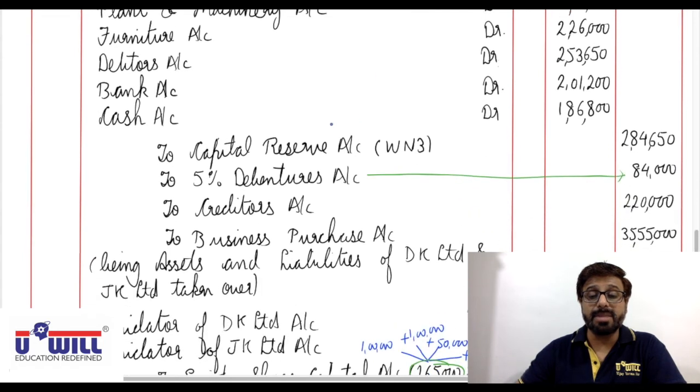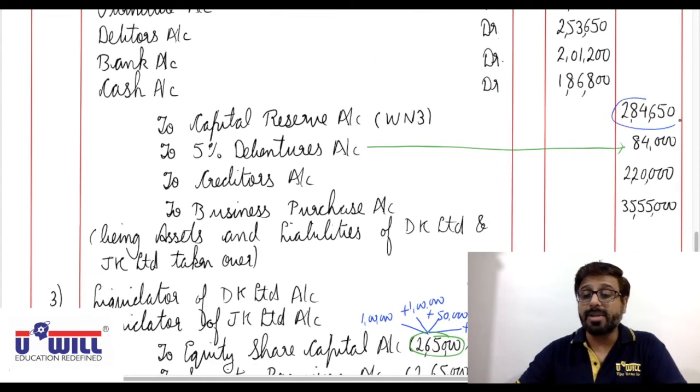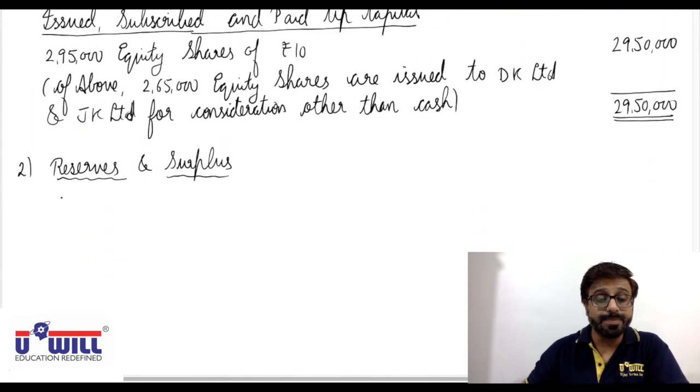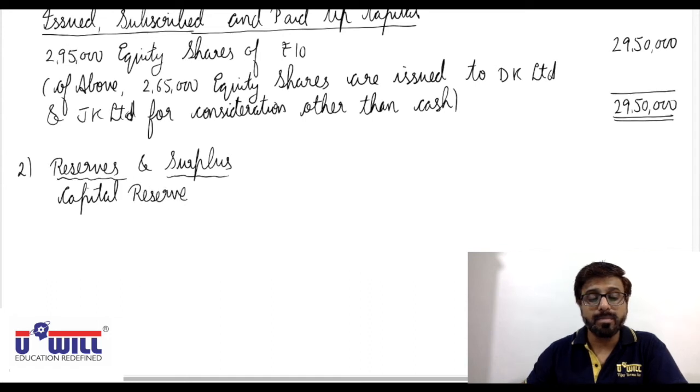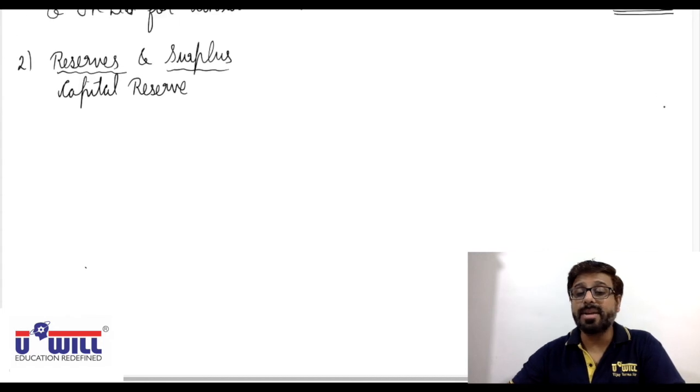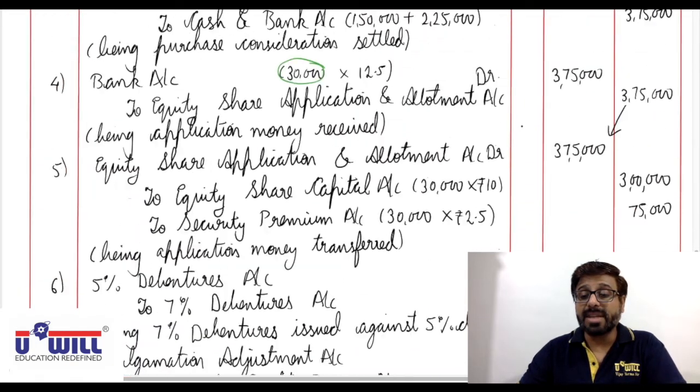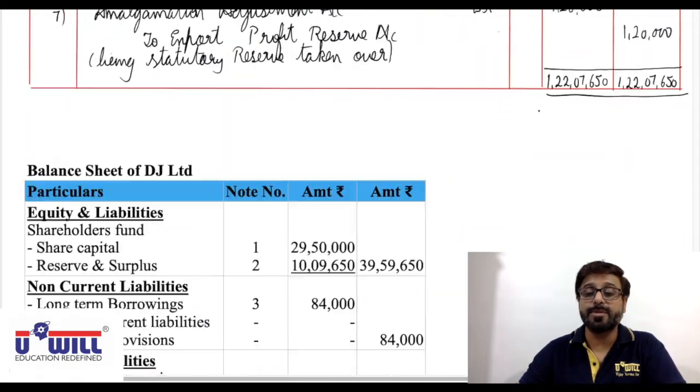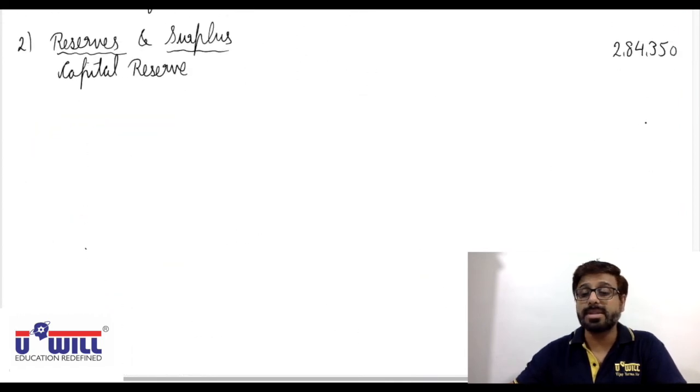Now in reserves and surplus, the very first is capital reserve of 2,84,650. Not 350, 650.